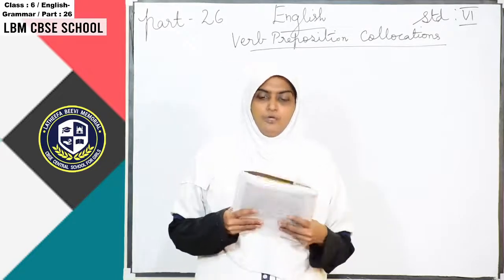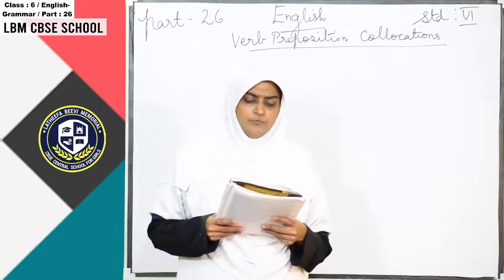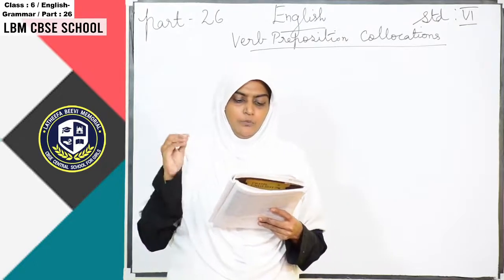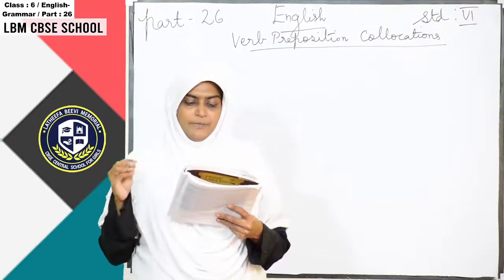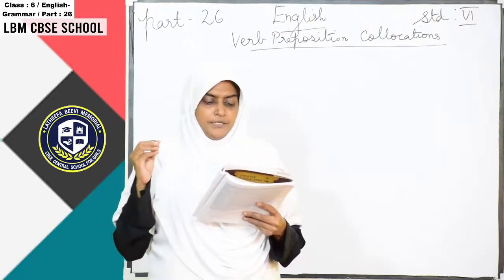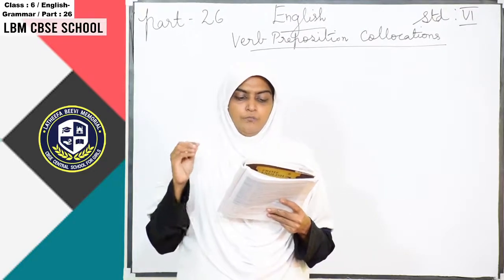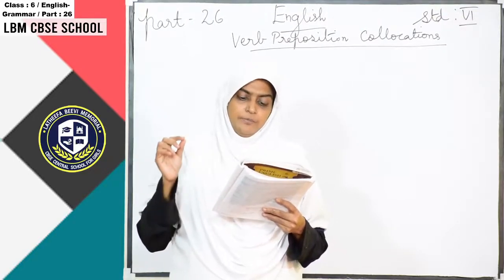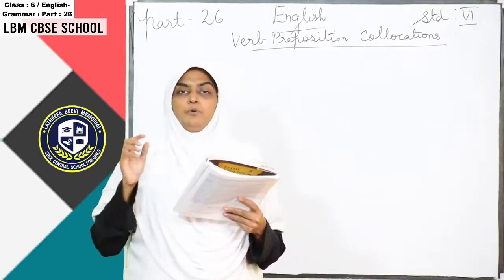So before studying this, we have to know what a verb preposition collocation is. The words in red are verbs and prepositions. These verbs in most cases are accompanied by this preposition. They are verb preposition collocations. Certain verbs are followed by specific prepositions. We say that these verbs collocate with this preposition.